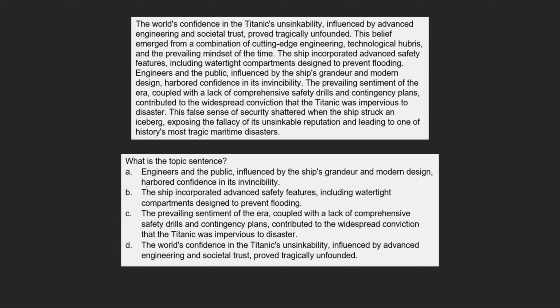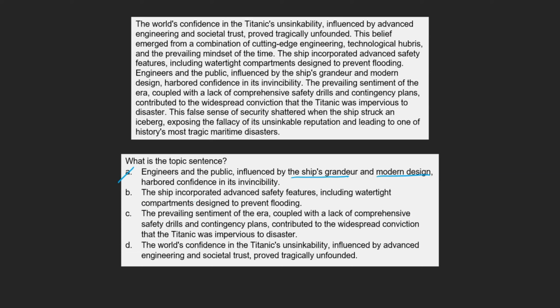With this in mind, let's go through our choices and see if they express a theme supported by the rest of the paragraph. A. Engineers and the public, influenced by the ship's grandeur and modern design, harbored confidence in its invincibility. If this sentence were to be our topic sentence, the rest of the paragraph would have to focus specifically on the ship's grandeur and modern design, which we see isn't the case. In fact, this sentence is the only sentence in this passage that focuses specifically on the grandeur and modern design. Therefore, we can mark this as incorrect.